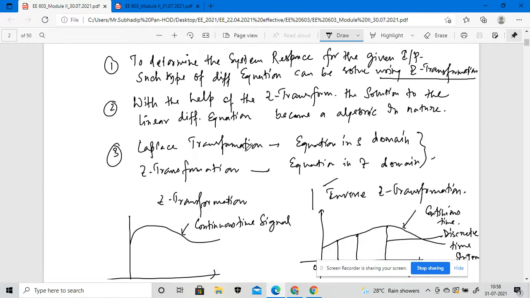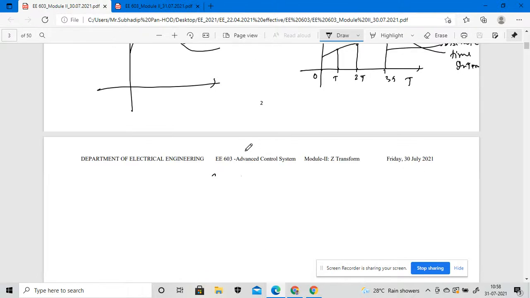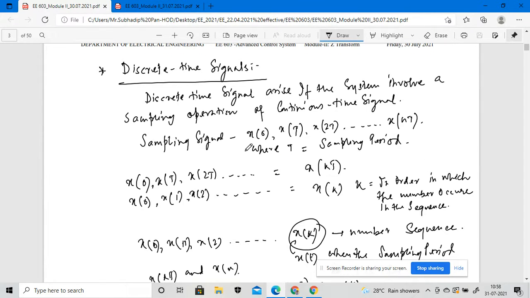We also discussed a little bit about digital time signals. How can we define the digital time signals, or how can we define the sampling signals? That we discussed in yesterday's lecture, right?